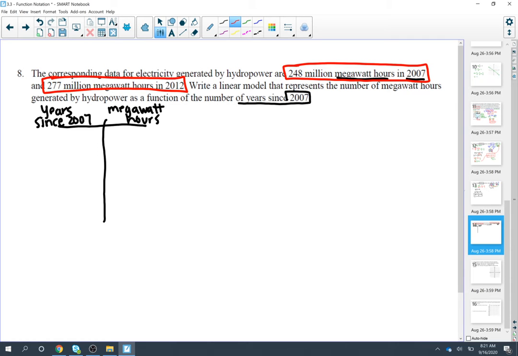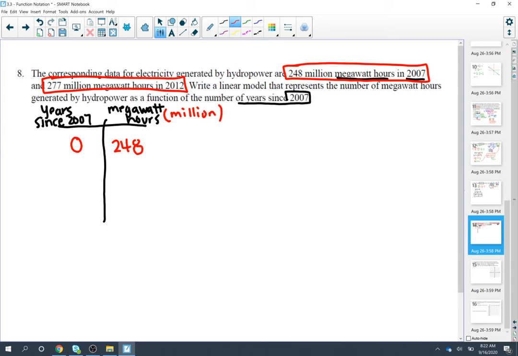So if I start with 2007, how many years since 2007 is that? And that's 0, because that's our starting place. And in 2007, which is 0 years since 2007, I have 248 million megawatt hours. So maybe I should put million on here.